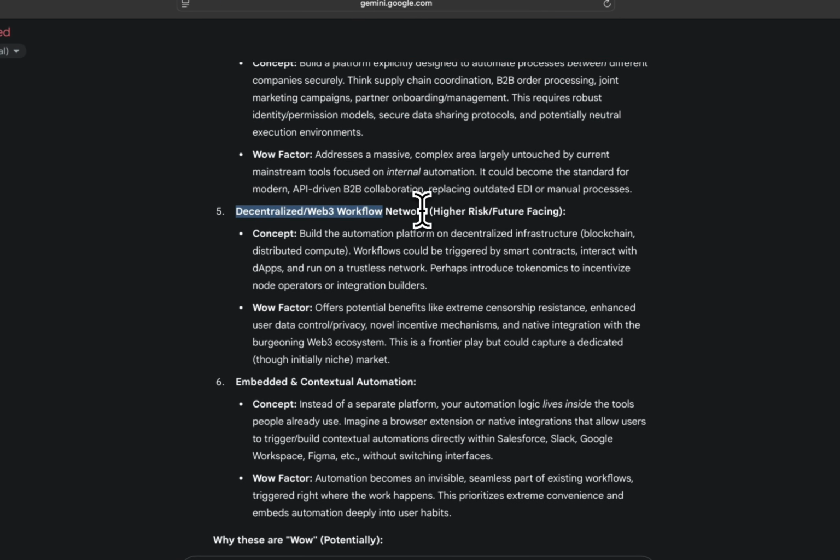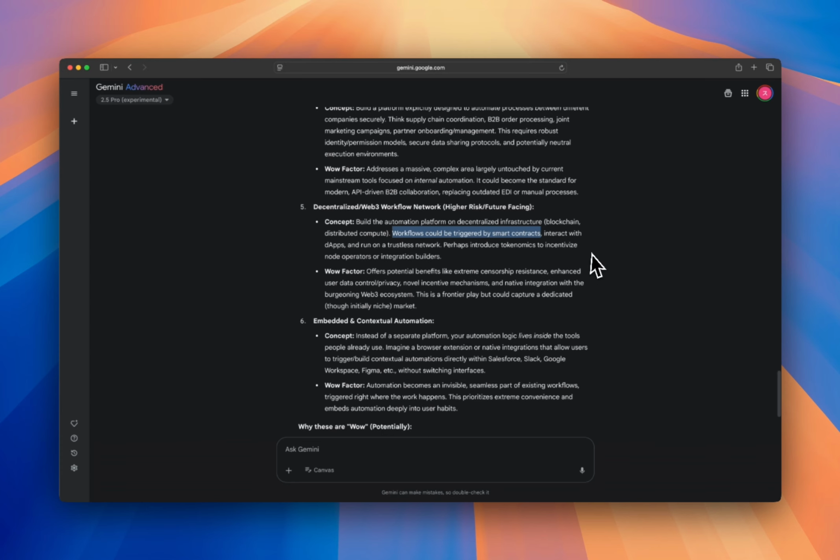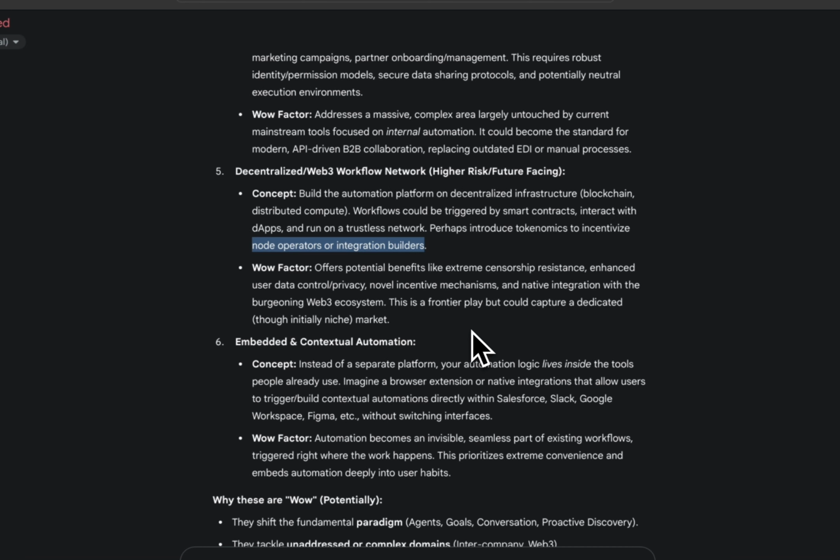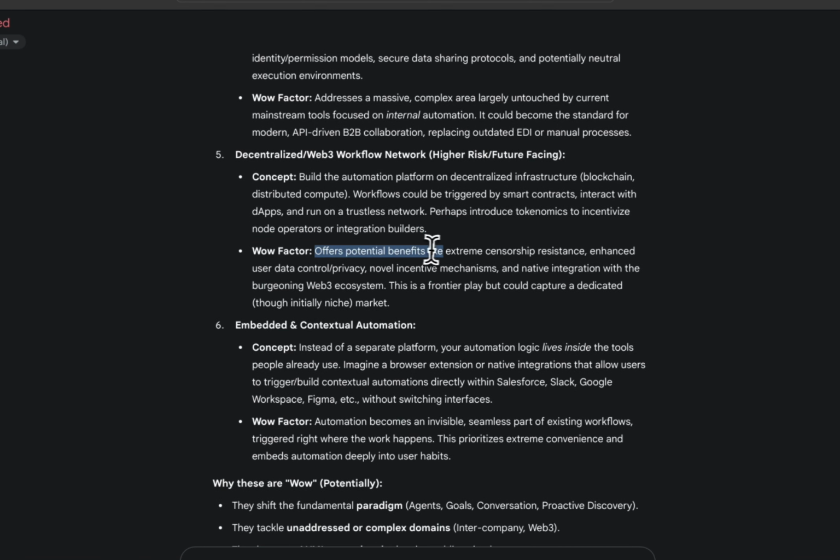Web3 workflow network. Wow. That's an interesting suggestion. Okay, that's not what I expected. Let's see. Build an automation platform on decentralized infrastructure, blockchain, distributed compute. Workflows could be triggered by smart contracts, interact with dApps, and run on a trustless network. Perhaps introduce tokenomics to incentivize node operators and integration builders. Offers potential benefits like extreme censorship resistance.